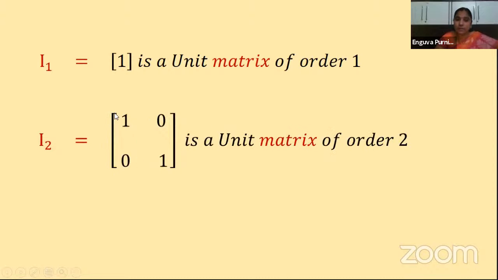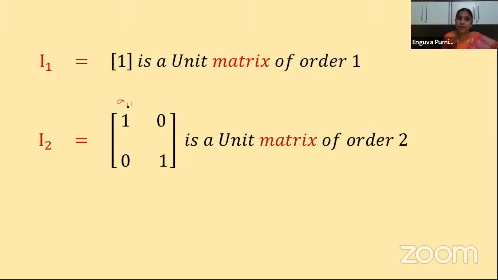Here, where i is equal to j, it should be equal to 1, we are saying. What is the position of this first 1, children? It is A11. This 1 is located in the first row and first column, isn't it? So here the i value is 1 and the j value is also 1.